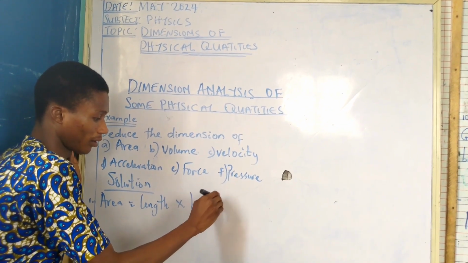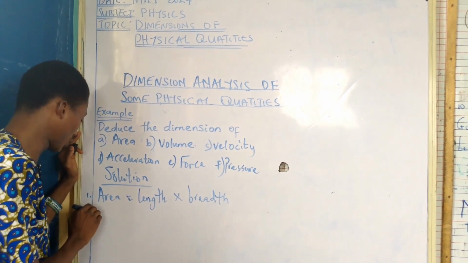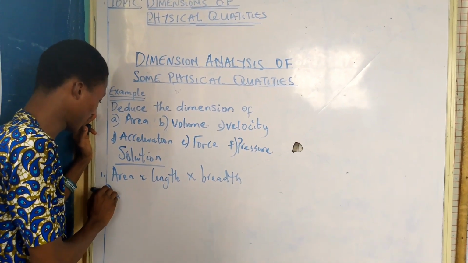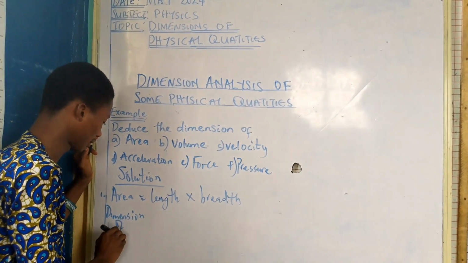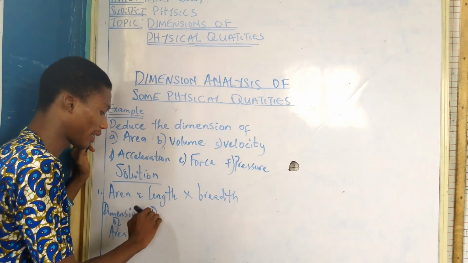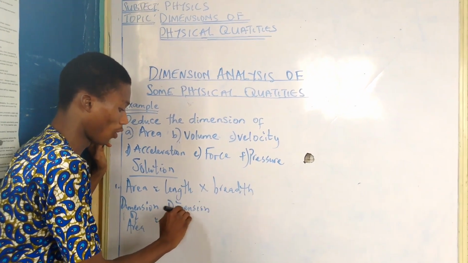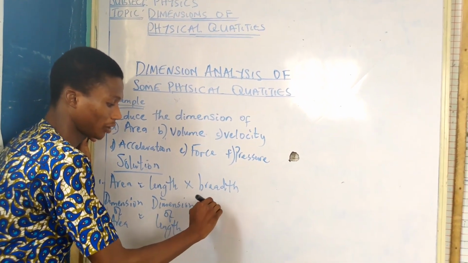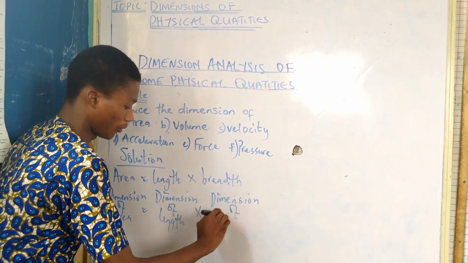Your breadth. Your length times breadth. So now the dimension of area will be equal to what? The dimension of length times the dimension of breadth.